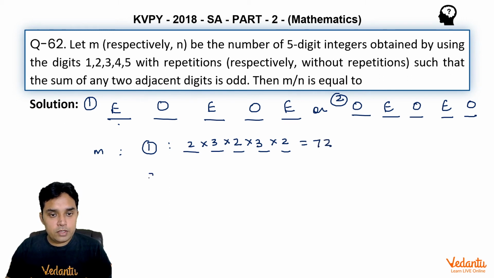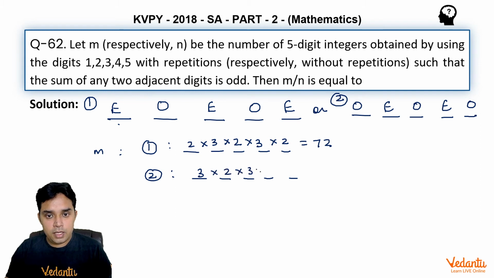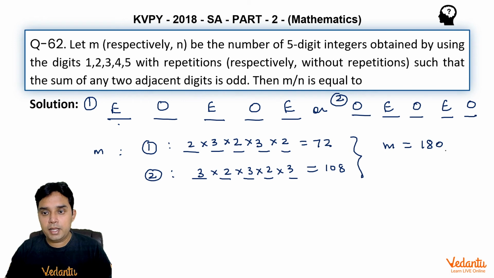For the second scenario, in which we start with an odd number, it will be 3, then 2, then 3, then 2, and then once again 3, and this will be 108. 6 into 6, 36 into 3, 108. So the value of m will be the sum of these two, which is 180.